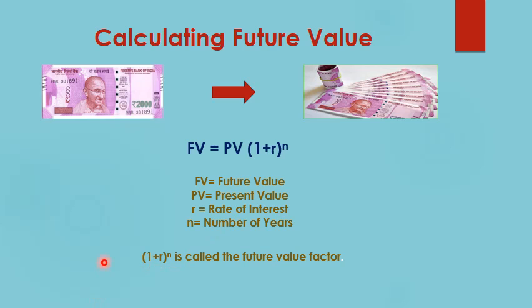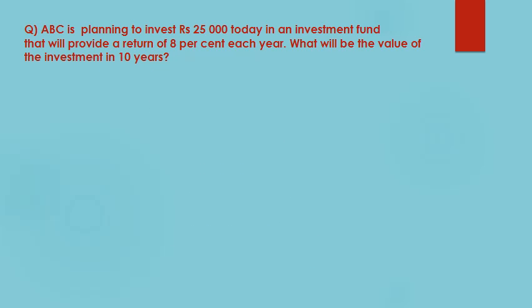This factor in the bracket, that is 1 plus R raised to the power n, is known as the future value factor. We now understand this with an example. Suppose ABC is planning to invest rupees 25,000 in an investment fund which will provide a return of 8%. We need to calculate the future value of this investment after 10 years.